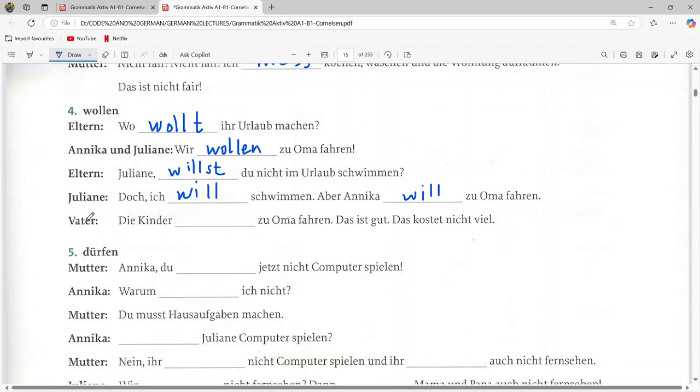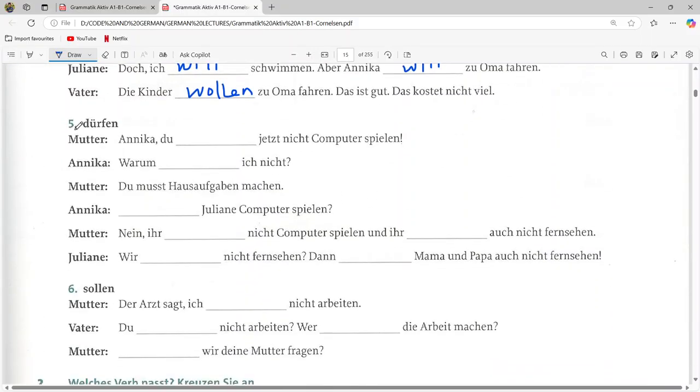And now Vater is saying die Kinder. Die Kinder is a plural one, so it will be wollen. "Die Kinder wollen zu Oma fahren. Das ist gut. Das kostet nicht viel." So the kids want to travel to grandmother. That is good. That does not cost that much. So the fourth one is also done.